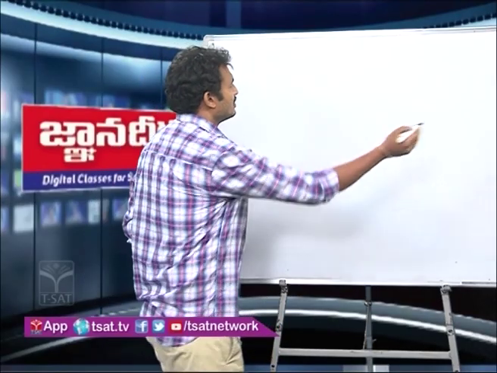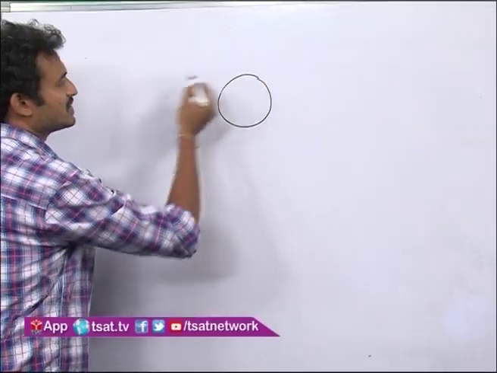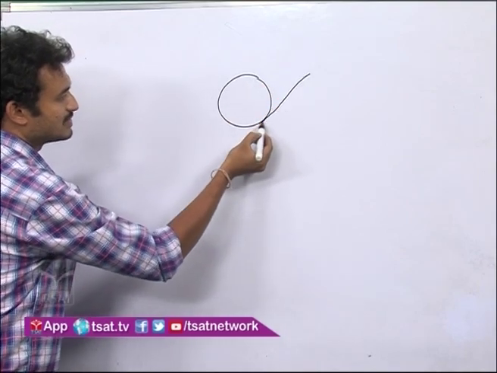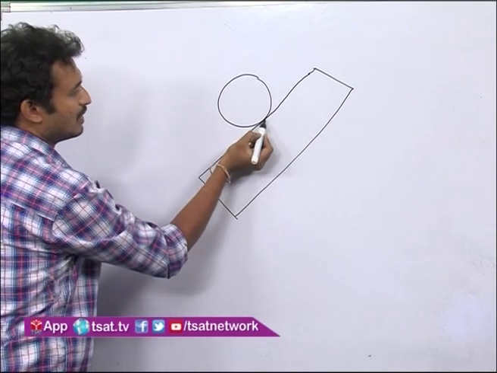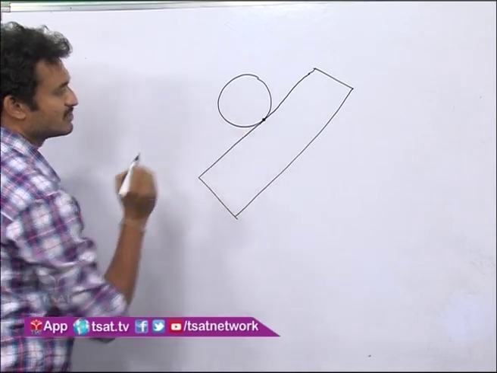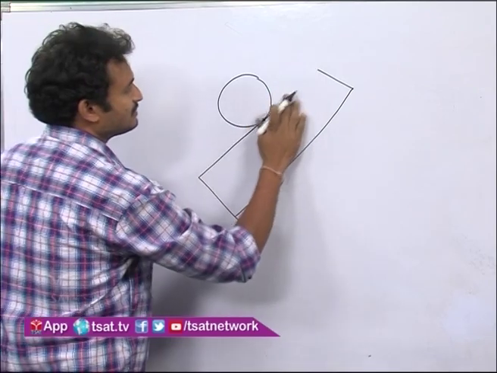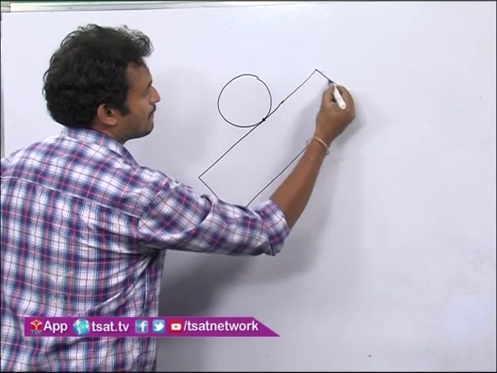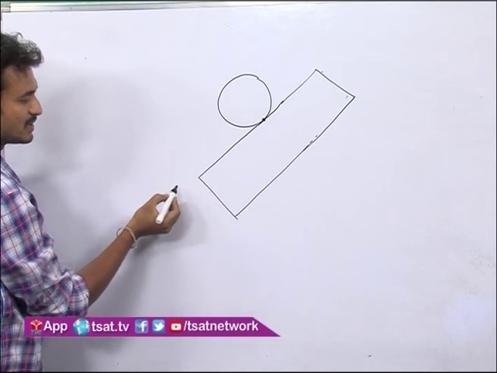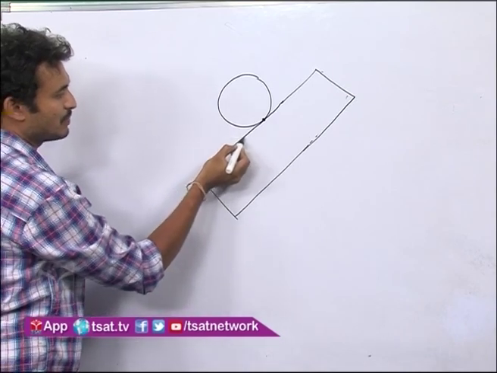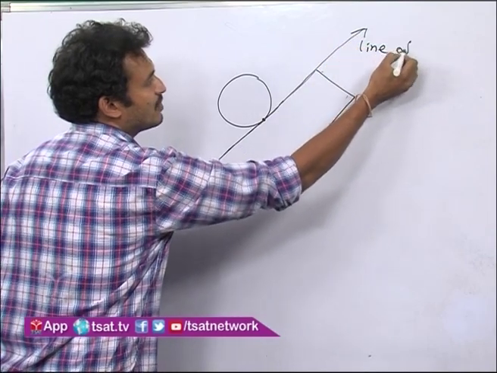So now see, there is an object, and this is a block, one more object, and there is a contact. This is what is called the point of contact. See here, this is the point of contact. And if you draw a line passing through the point of contact between the two surfaces, this is what is called the line of contact,